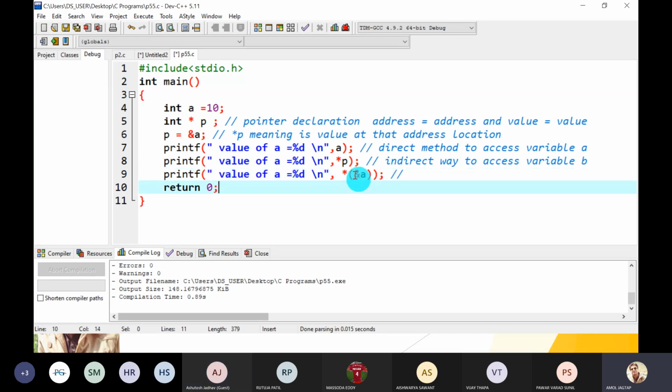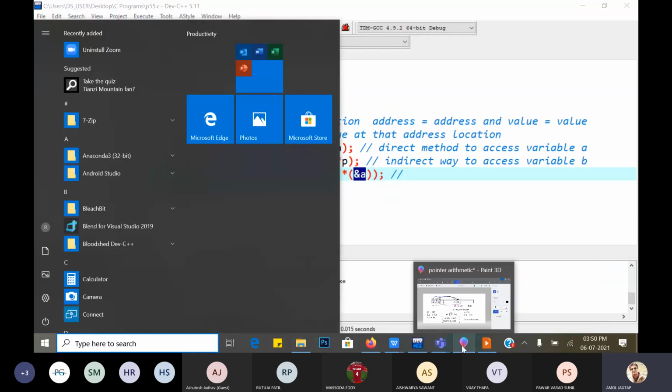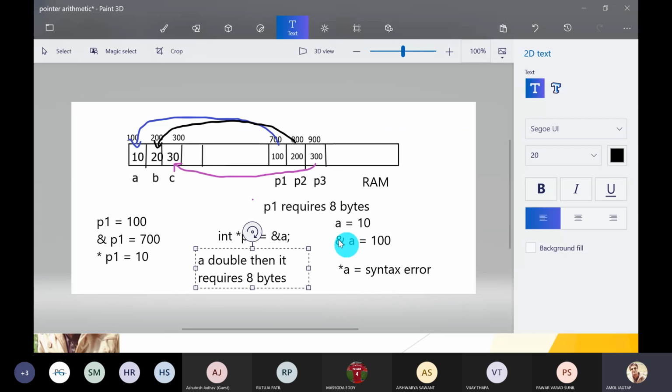But what value does this print instead of %d? Address of A. What is the meaning of address of A? The A variable also has some address. Graphically, I will show you the A variable. Address of A means 100. And what does it give you again? Pointer star, then inside it the address of A. So address of A gives you 100.